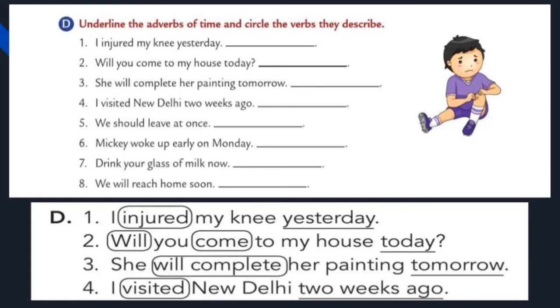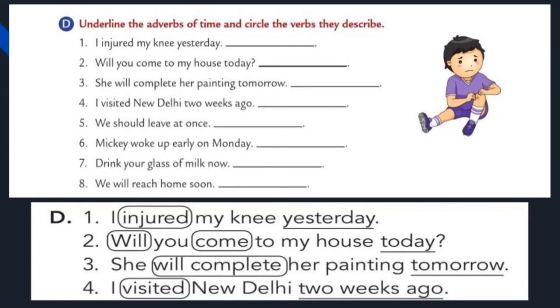I visited New Delhi 2 weeks ago. So which is the verb? Visited. So then what about the adverb here? 2 weeks ago. It tells us time. 2 weeks ago means 2 weeks before. So circle the verb visited and underline the adverb 2 weeks ago. The remaining ones you should try in your grammar book.